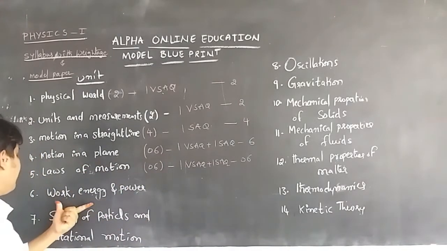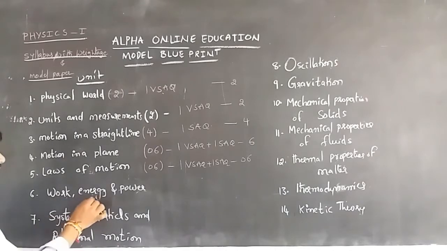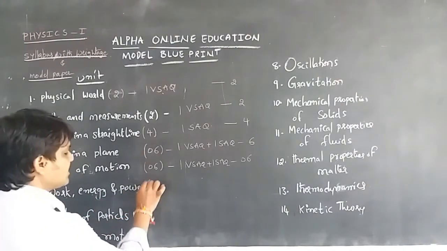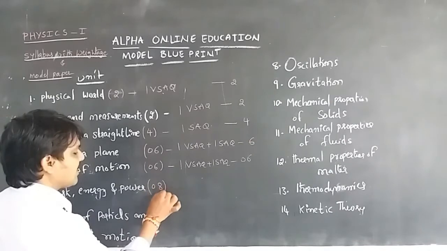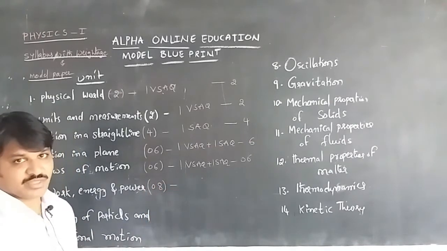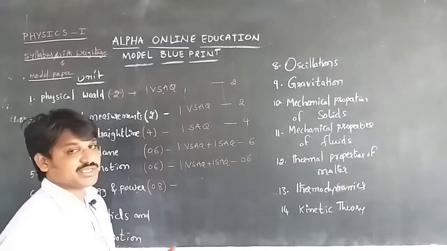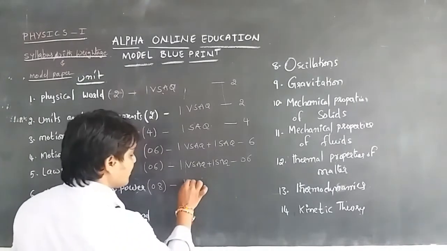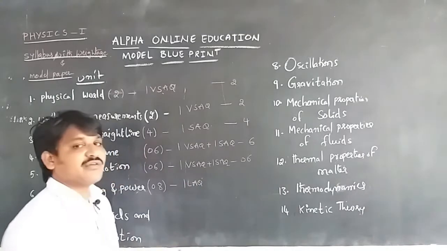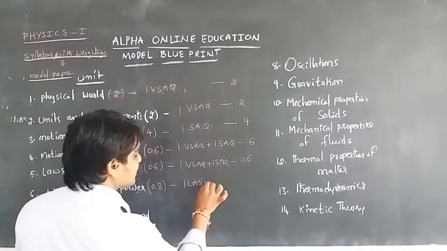And the sixth one is work energy power. This is an important one, where we can get a long answer question having a weightage of 8 marks. From work energy power in the public examination we can get one long answer question, with a problem added, plus a problem.